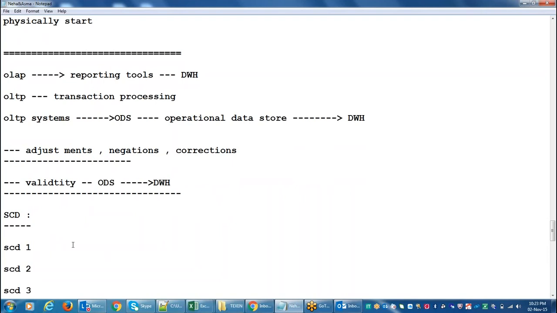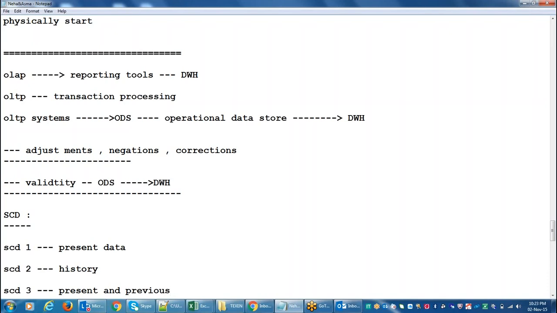Slowly changing dimension 1 means it will maintain only present data. There will be no history here. We will maintain only present data. In SCD2, complete history. In SCD3, present and previous data. It means partial history.